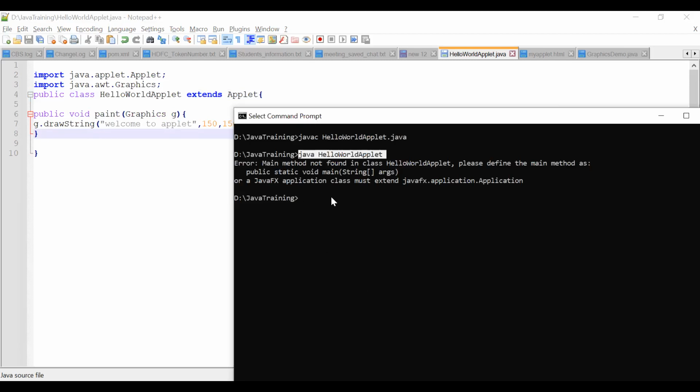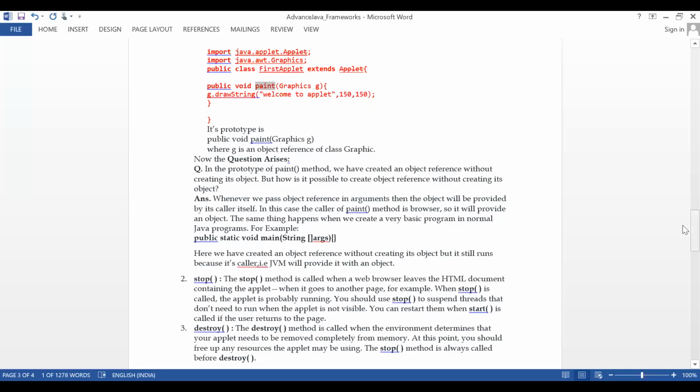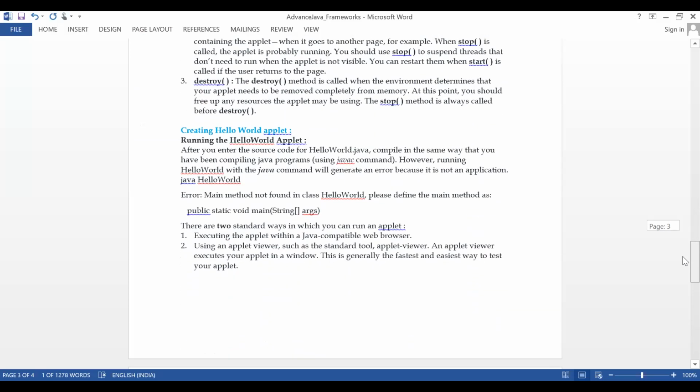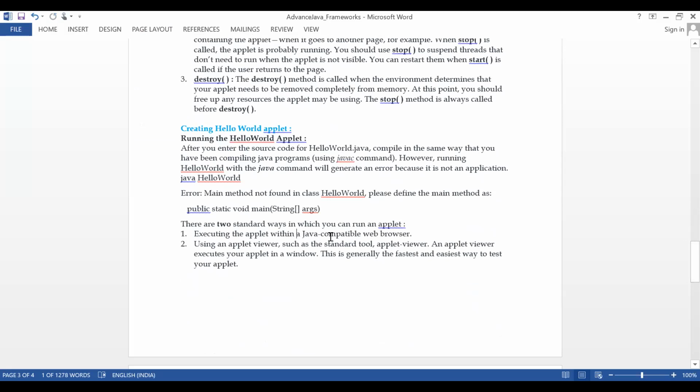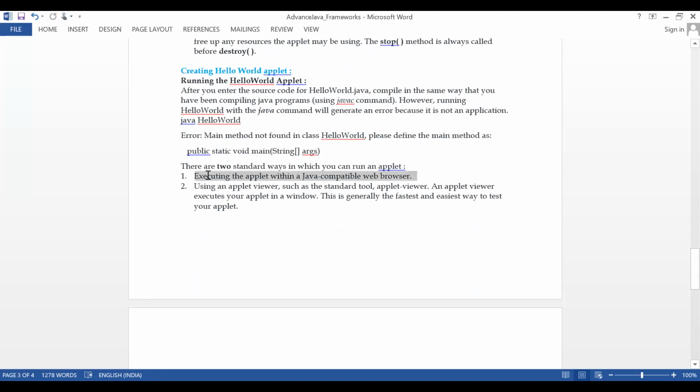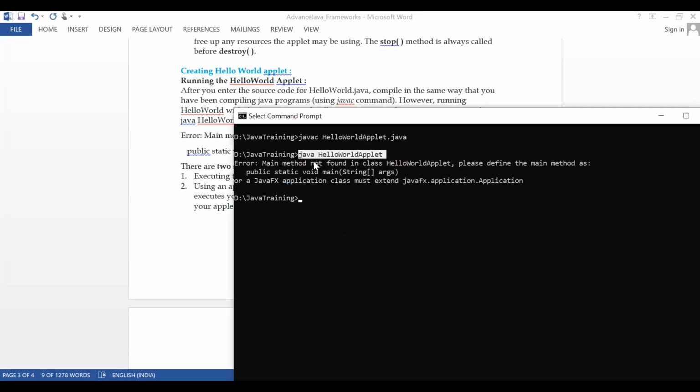So how to execute? As explained here, you can run this through a browser or an applet viewer. Through the browser it's not working because the support is discontinued, it seems. So we cannot run directly through the browser, but we can run through applet viewer. So I'm using appletviewer like javac. These are the commands: java is a command, javac is a command, appletviewer is a command.